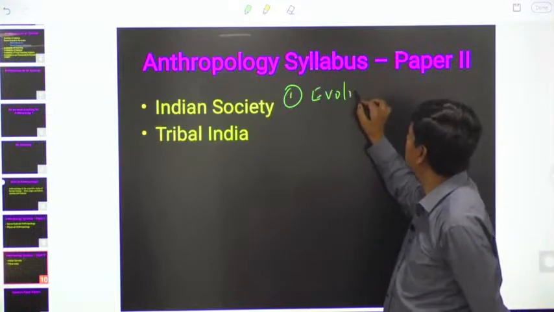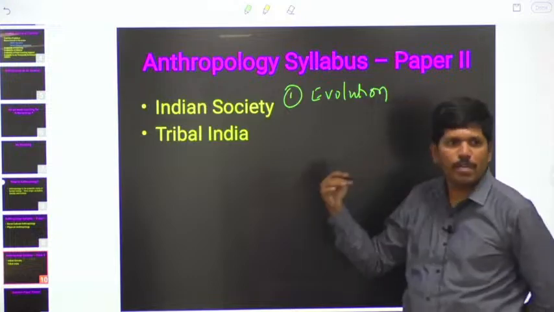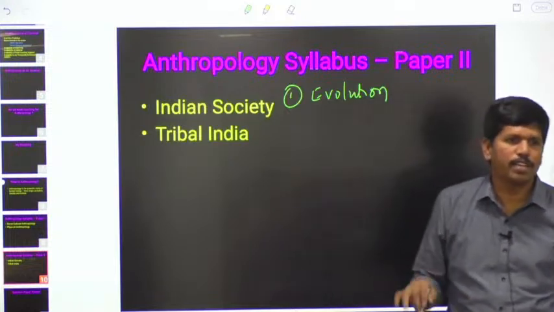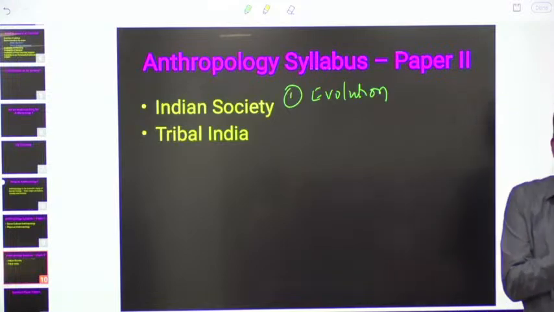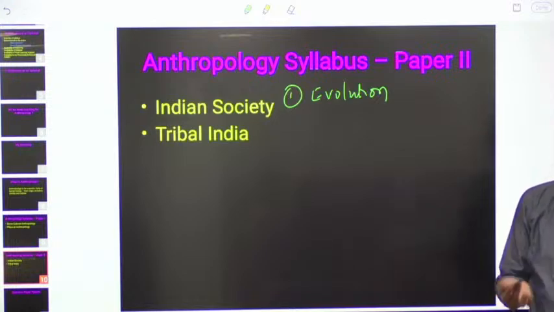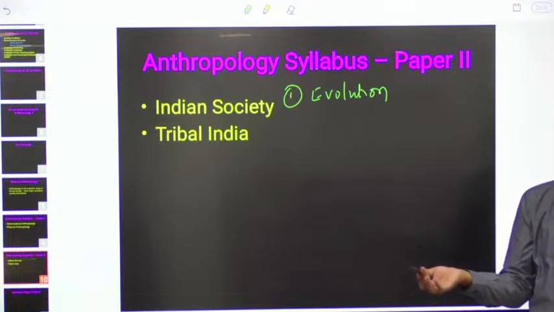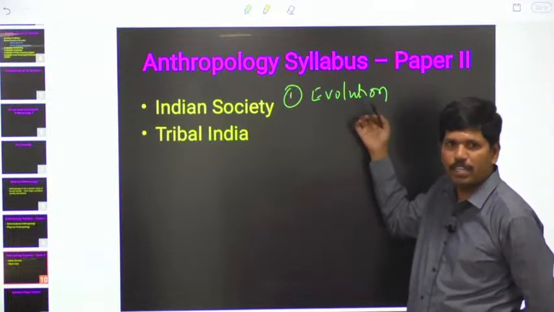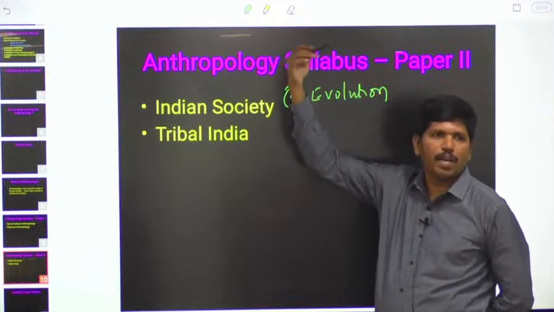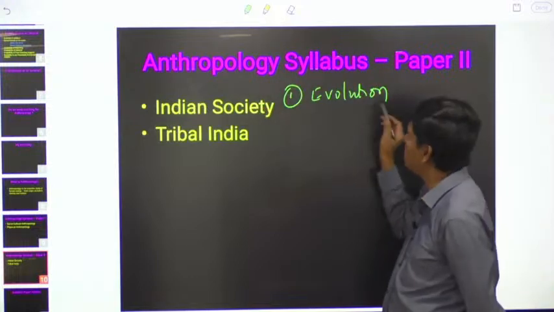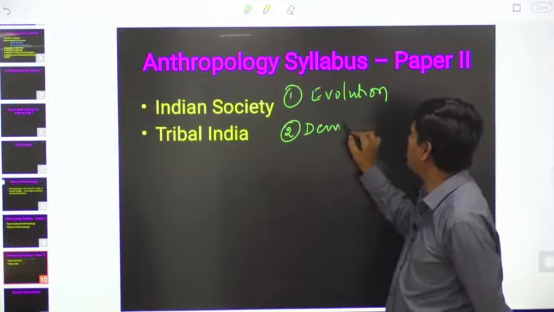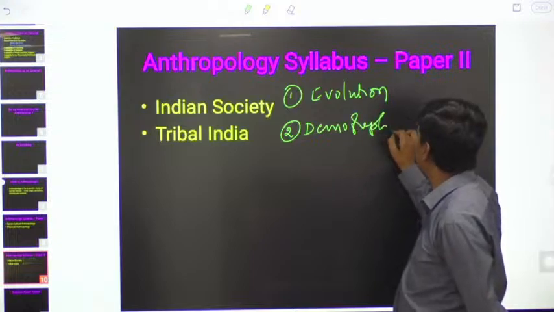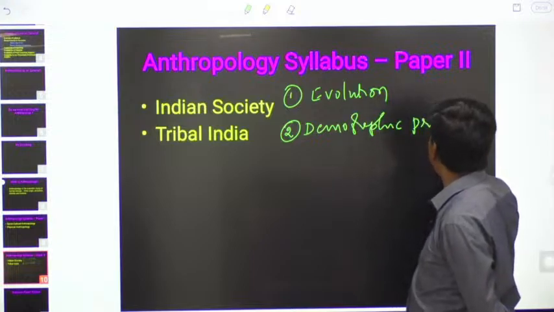See, in almost all the optionals, the first paper will be in general, the second paper will be in the context of India. If you consider geography, physical geography and other general components will be in the first paper, second paper Indian geography. Public administration, administrative theory in the first paper, Indian administration in the second paper. Like this, here also we will study in the Indian context. There we will study evolution of man and his culture in general at the world level, here at the Indian level. After that, we will study the demographic profile of India.